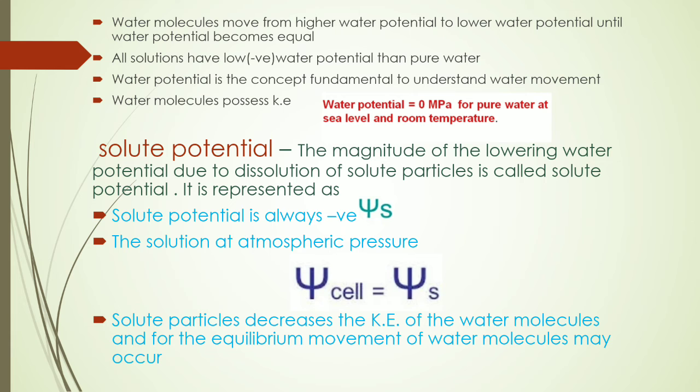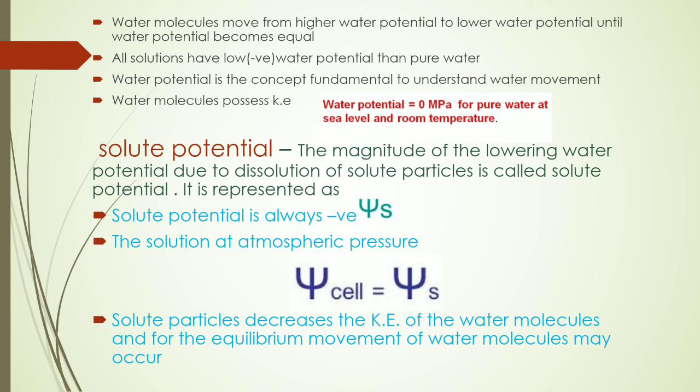This is the relation between water potential and solute potential, which is maintained by solute particles. Solute potential is always negative because it maintains the water potential at a lower level.